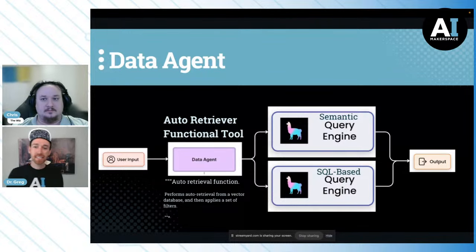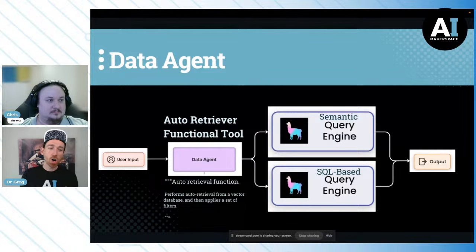And you actually did this on just the semantic query engine, and then you also did it on the semantic and SQL-based query engine, right? So that sort of agentic behavior can happen in all sorts of ways, and we demonstrated a few today. Is that right, Chris? That's correct.